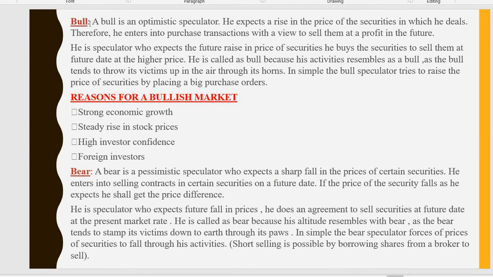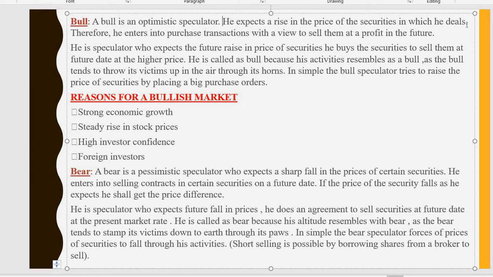The first is bull. A bull is an optimistic speculator. Optimistic here means he is very confident in whatever work he is doing. He expects the price of the securities in which he deals to rise. So whatever dealings there are, he wants the price of securities to rise.